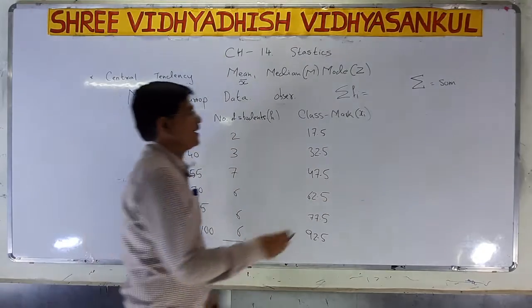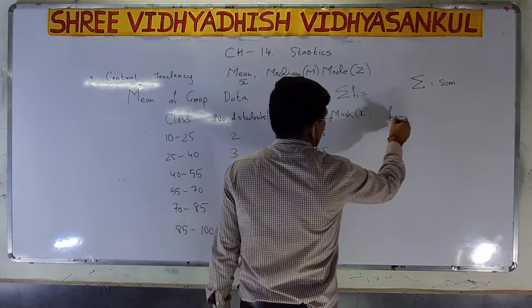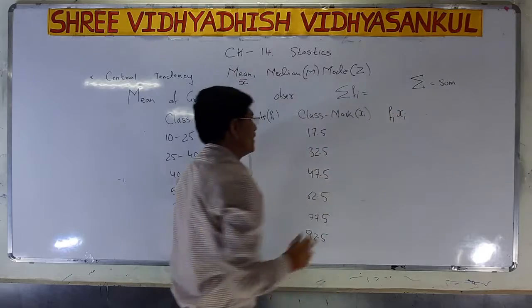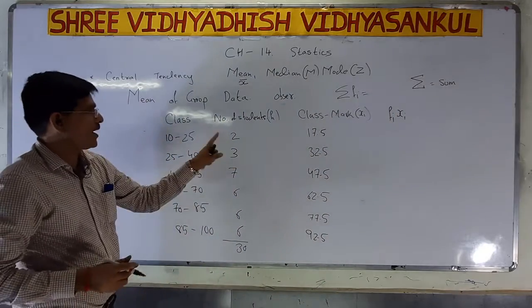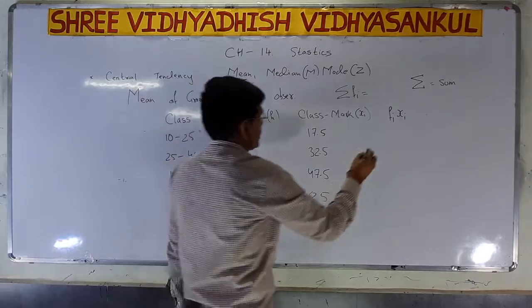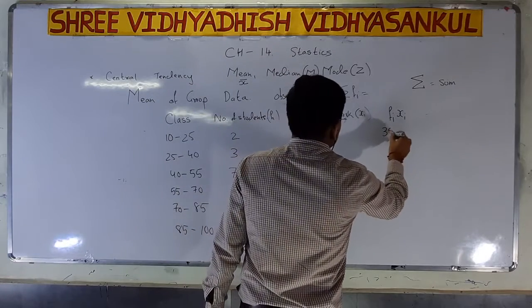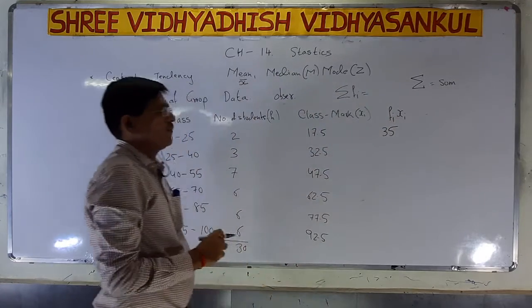Now what do we have to find out? We have to find fi xi. 17.5 into 2 is 35. That is 35.